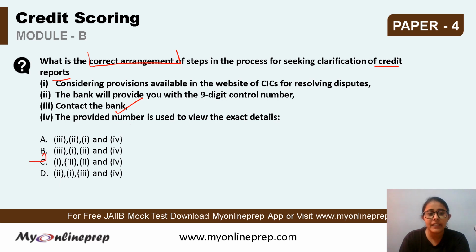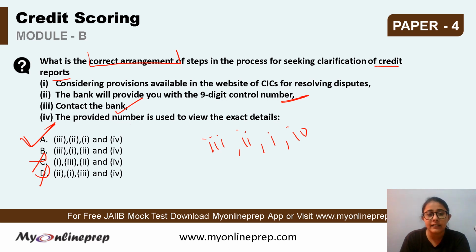So here we can eliminate option C and D because third step is given first in A and B. Then we have second, that is the bank will provide you with a 9-digit control number. ये second step होगा. That is 3, then 2. After that, considering the provisions available in the website of the CICs for resolving dispute. And then fourth, that is the provided number can be used to view the exact details. So 3214, and here the correct answer is A.